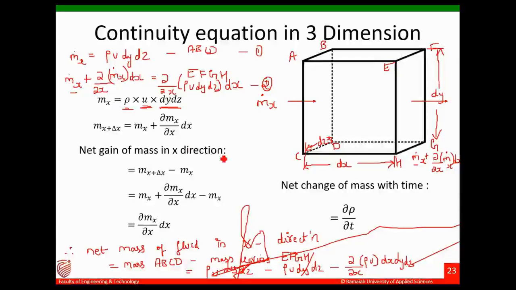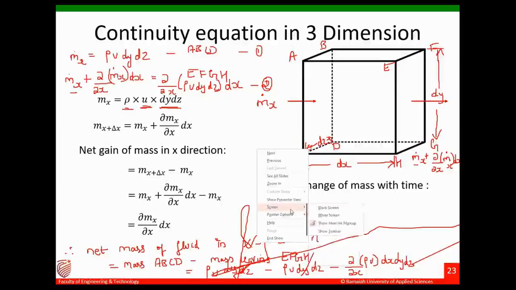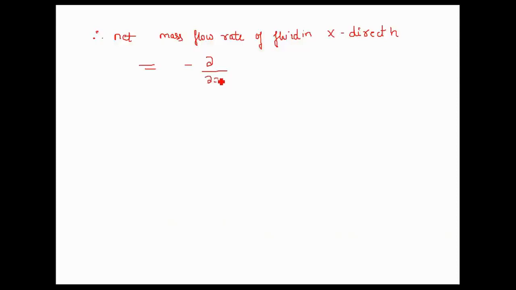Okay, so therefore net mass flow rate of the fluid in x direction will be equal to minus dou by dou x into rho u dx dy dz.